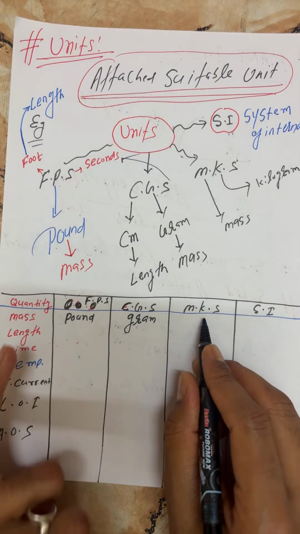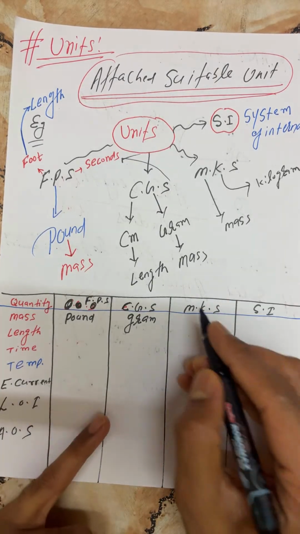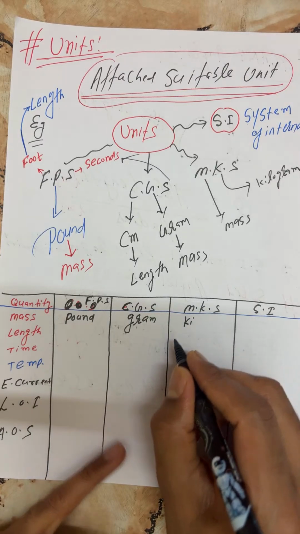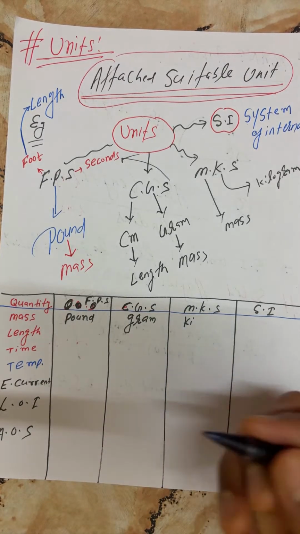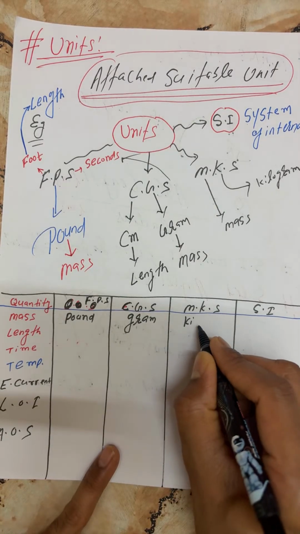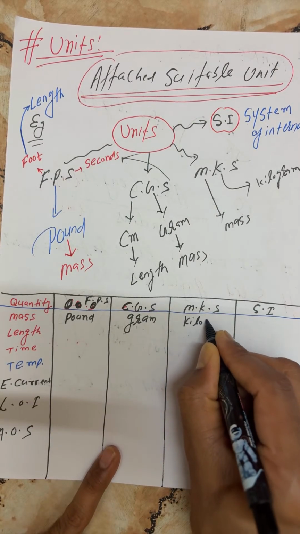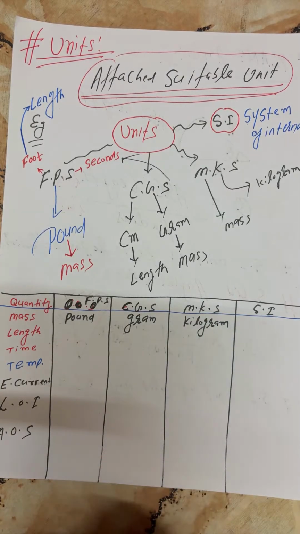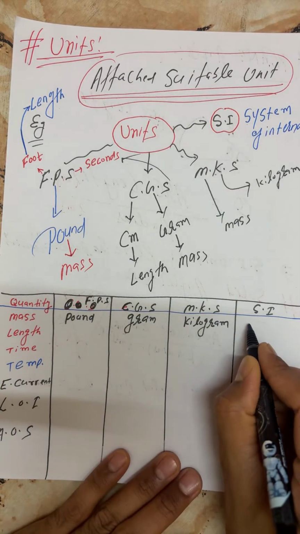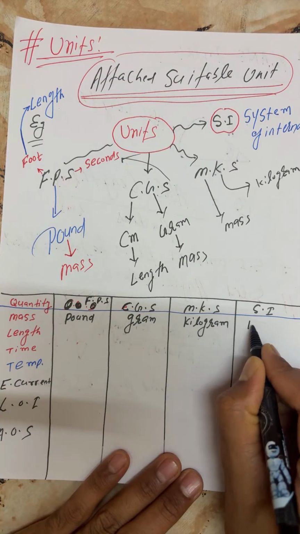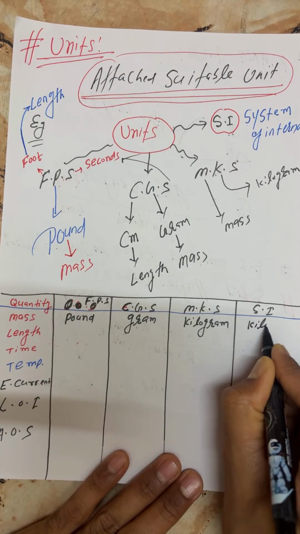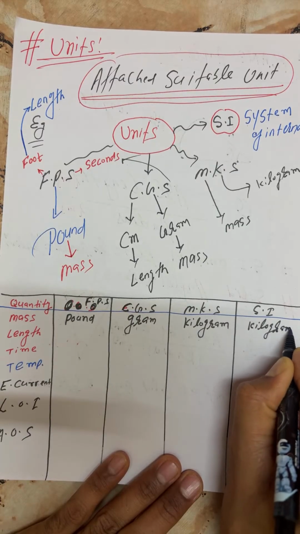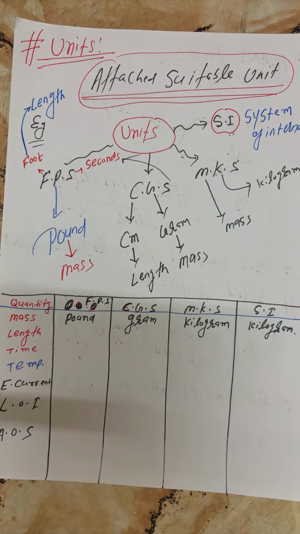Okay, MKS, what is the mass unit? That is kilogram. Yes, beta, write more in the live session. Learn more and earn more, my dear. And for SI, it remains the same, no change: kilogram.